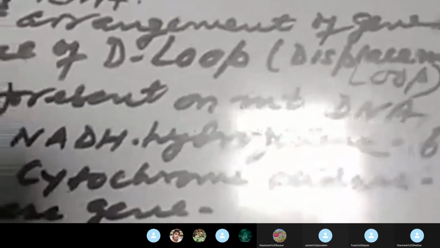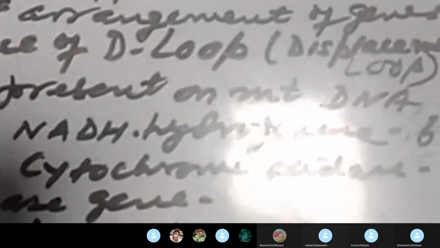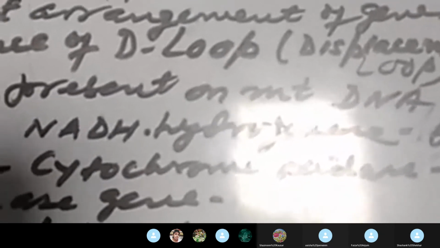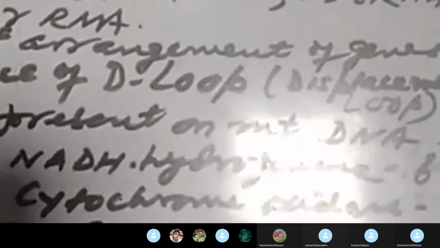There are 22 types of tRNA found in the mitochondria, and 22 genes encoding them are present on the mitochondrial genome. Besides this, there are also genes which encode 13 different types of protein. So this is all about the structural organization of the mitochondrial genome.